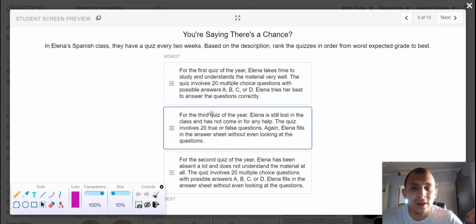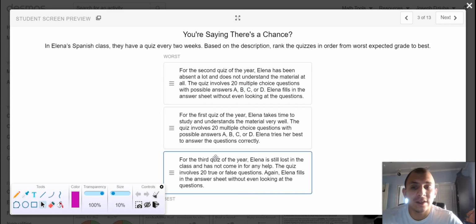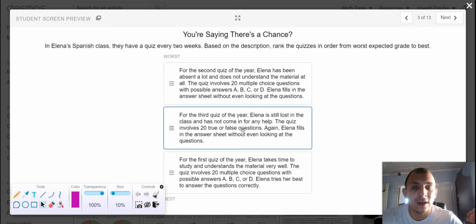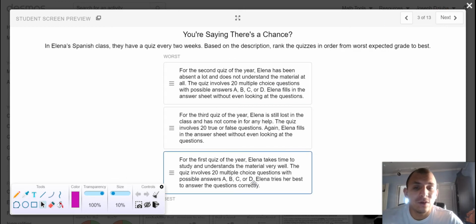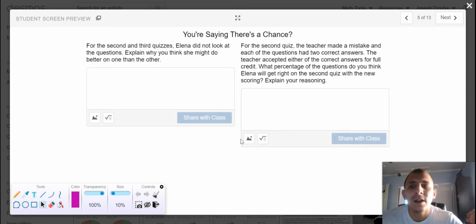Explain your reasoning. In each of these scenarios, a methodology or a thought process is explained regarding Elena's attempt to perform on the quiz. So make sure that you read through these before answering either of these questions. For the second and third quizzes, Elena did not look at the questions. Don't know if that's necessarily a good strategy. Explain why you think she might do better on one than the other.